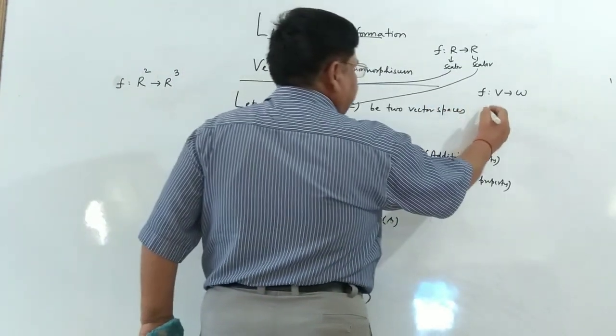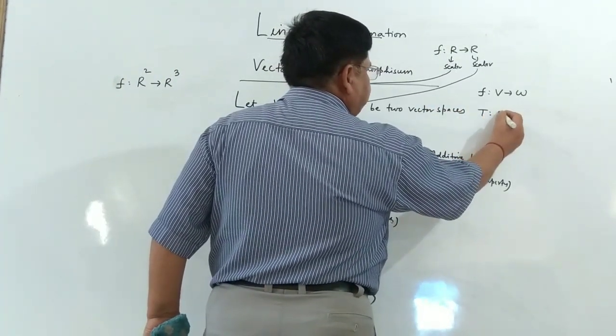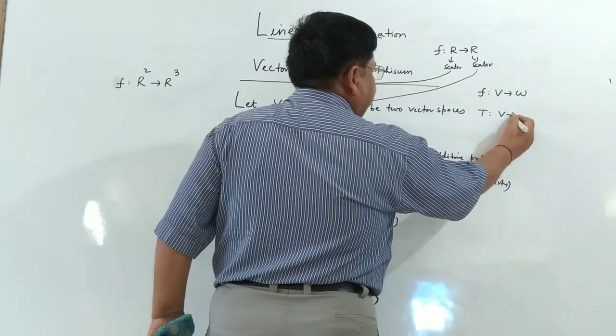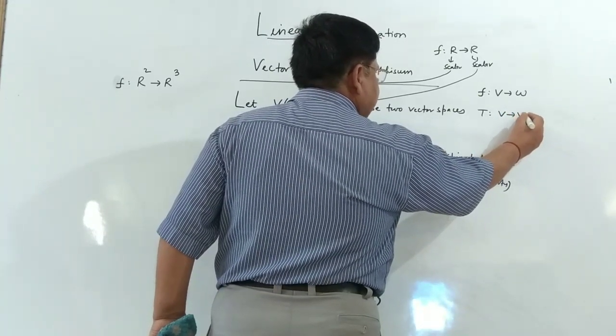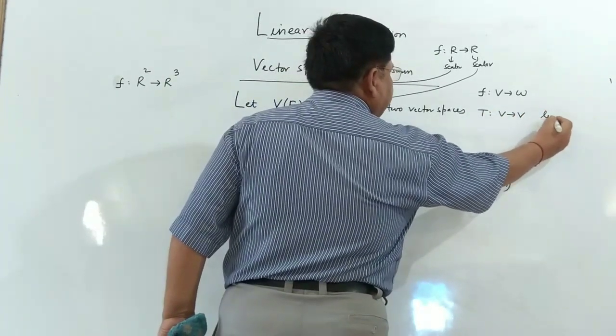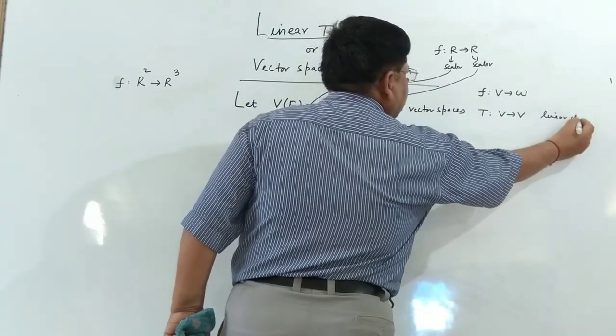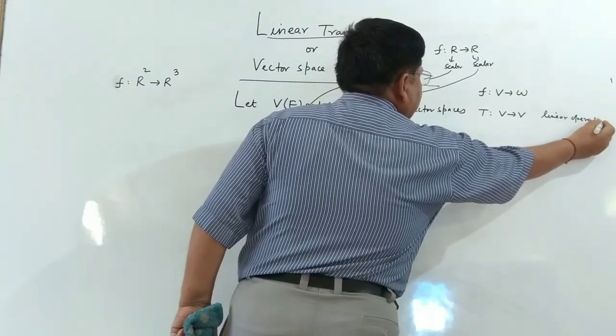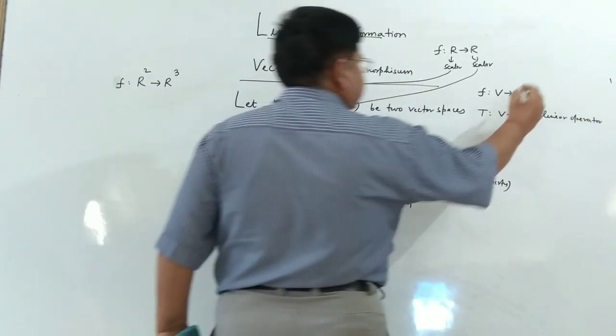Secondly, if the transformation is mapped from the vector space onto the same vector space, then it is called a linear operator. Now it earns its new name as linear operator.